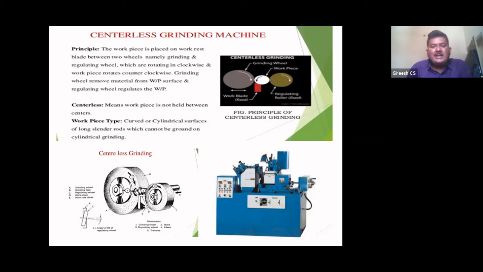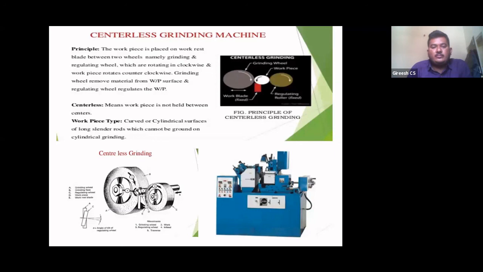Centerless means the workpiece is not held between centers. If you see the centers of the grinding wheel, the regulating wheel and the workpiece, all three centers will not come along the same line. All three will have different center lines.